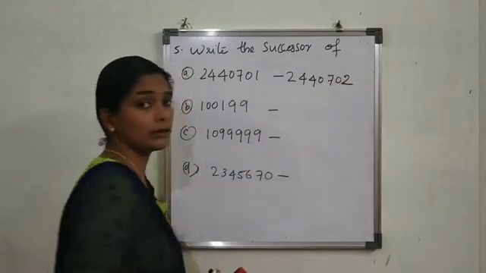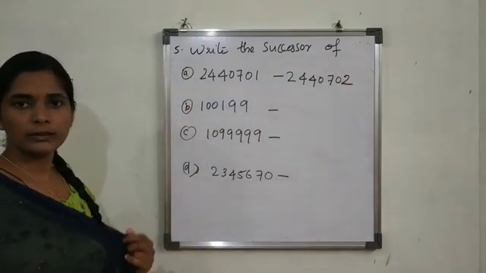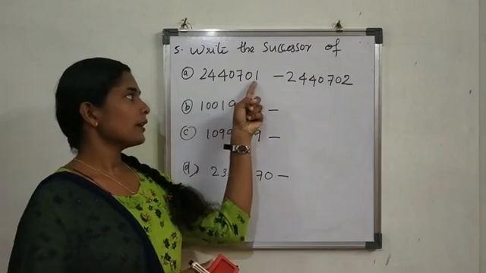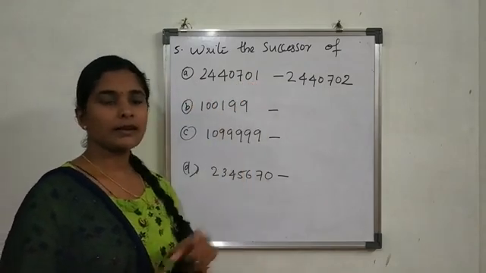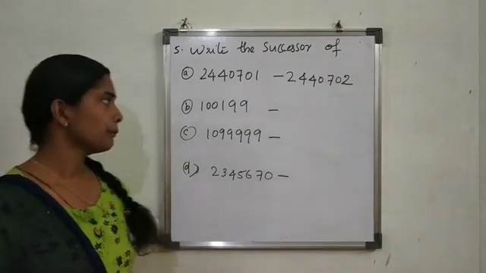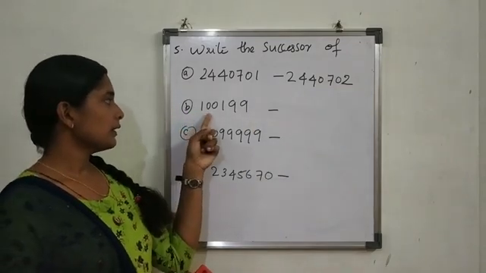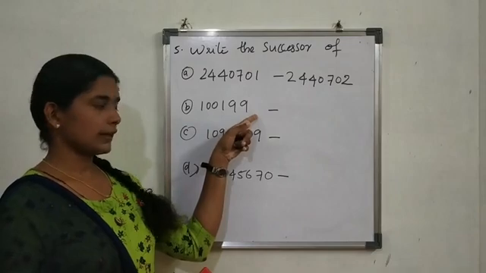The successor of 701 is 702. Like that we can also find. 701 is the last three digits, so the successor of 701 is 702. Then this one, 10,199.